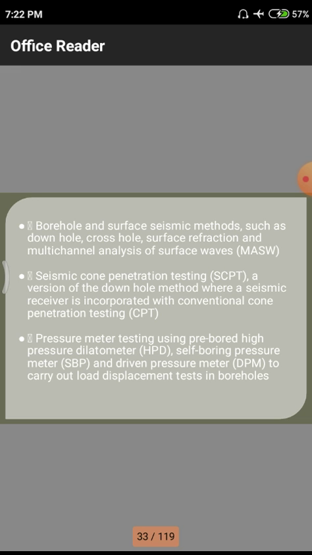We have to take that information by using these pressure meter tests, because in some of the areas we have natural gas deposits and other petroleum deposits. That means liquid and gaseous substances are inserted in the earth layers due to high pressure. Those things will be measured by using these pressure meter tests and dilatometers. What is the minimum pressure exerted by the soils in the minimum layers? Okay, these are the main tests.